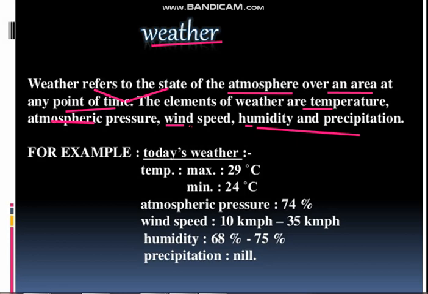Only the difference is about time and place. For climate, a long time is used. Climate is the observation of a long time over a large area, but weather differs from time to time and place to place. These are the differences between climate and weather. The weather is described by maximum temperature, minimum temperature, atmospheric pressure, wind speed, humidity and precipitation. The elements of weather and climate are the same: temperature, atmospheric pressure, wind, humidity and precipitation.